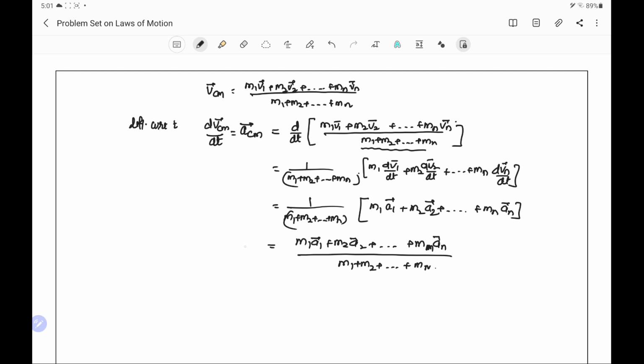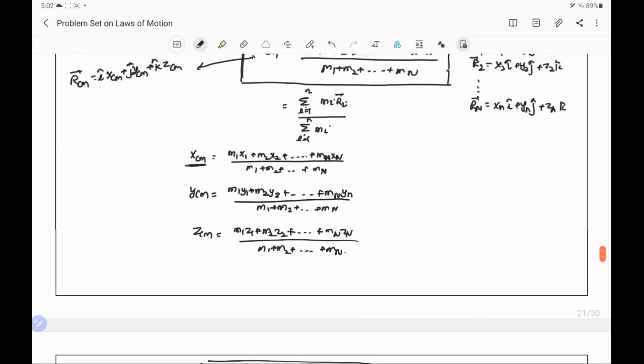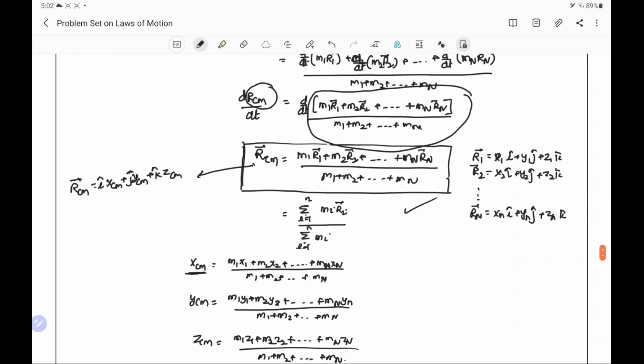So in this way, this is the acceleration of center of mass. There is a symmetry in the relations of the acceleration of center of mass, velocity of center of mass, and the position vector of the center of mass.